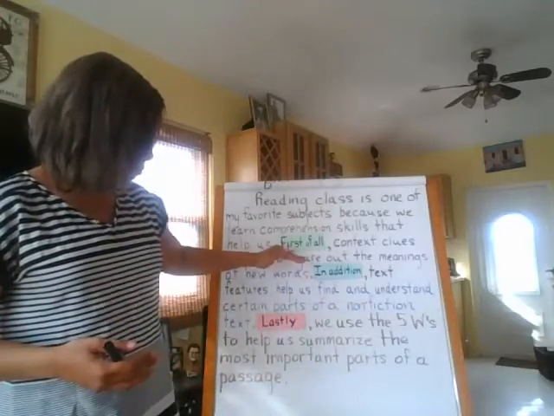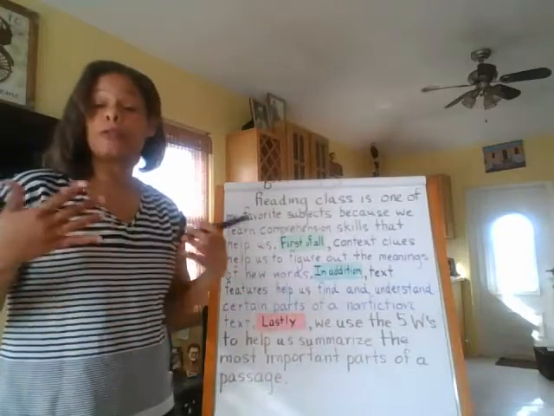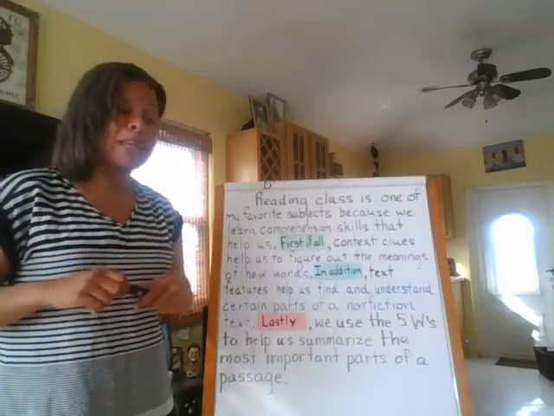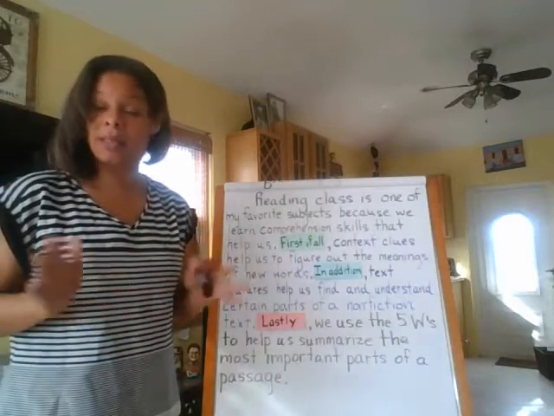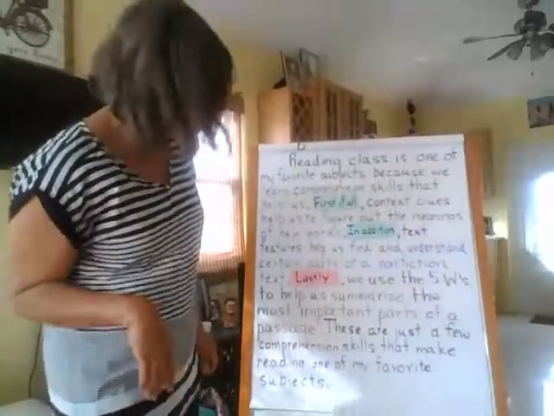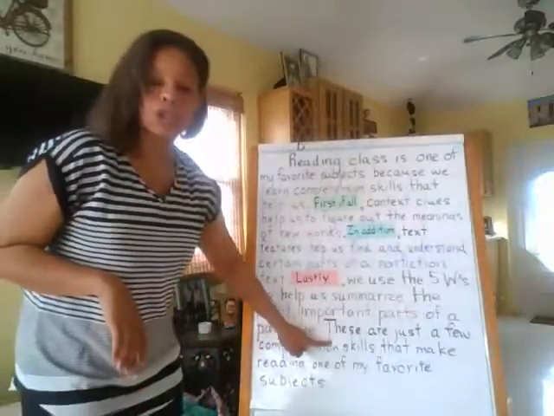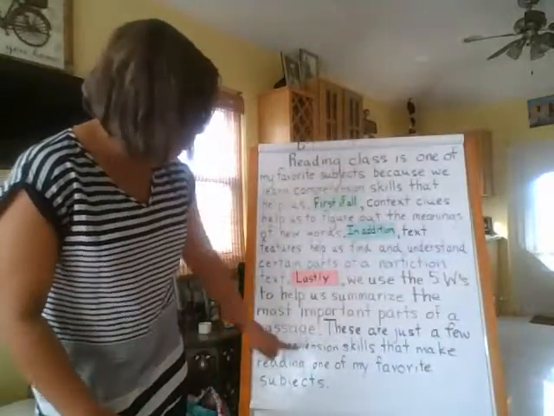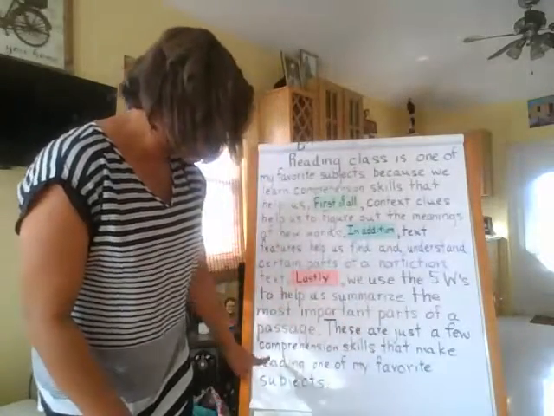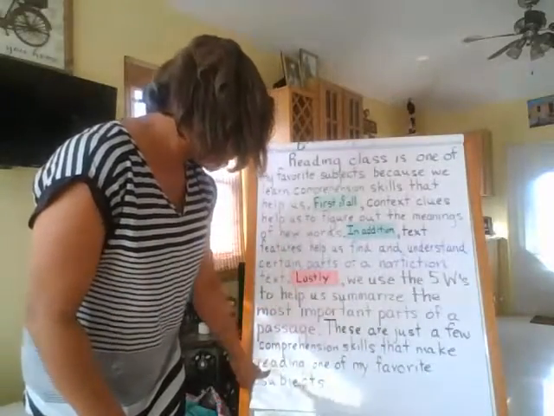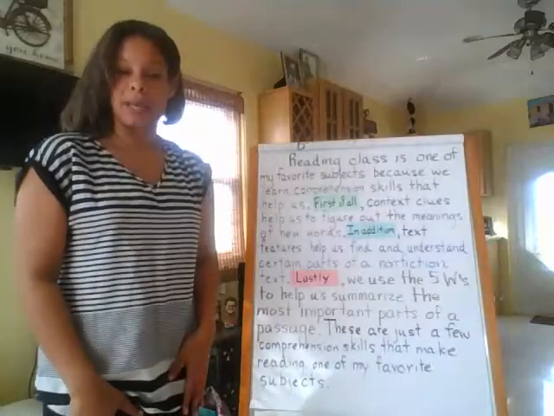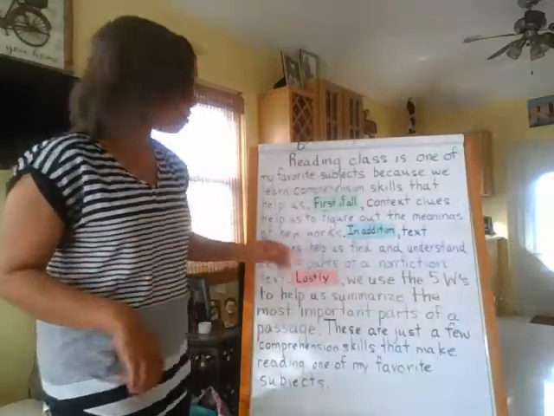These are just a few comprehension skills that make reading one of my favorite subjects. And then that's it. So in black, this is your closing sentence. So this is my closing sentence. These are just a few comprehension skills that make reading one of my favorite subjects. And this is it. So this is paragraph 2.